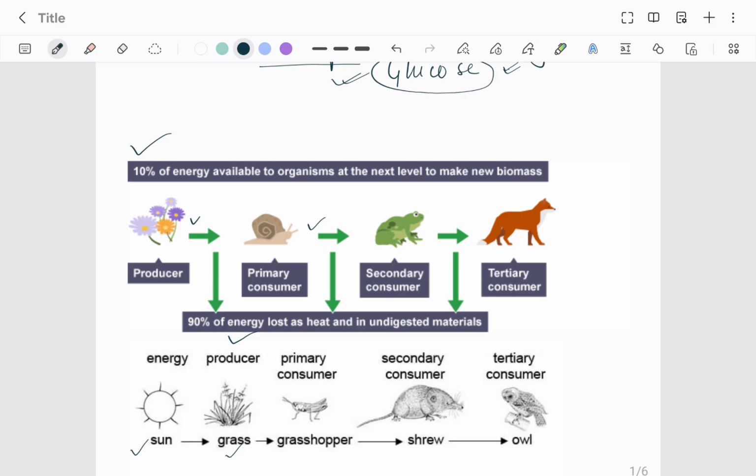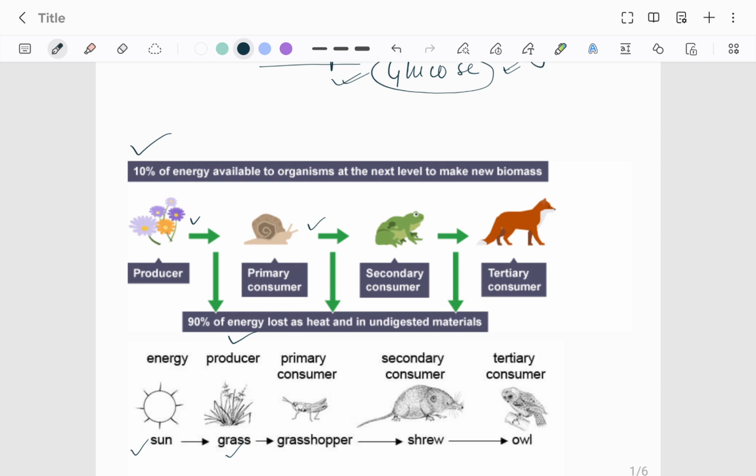If I say the lion ate a deer, the lion will not eat the deer fully. Suppose bones and other things are left, they also have chemical potential energy, and that is wasted. Then the lion will pass fecal matter, in that also some energy will be wasted.